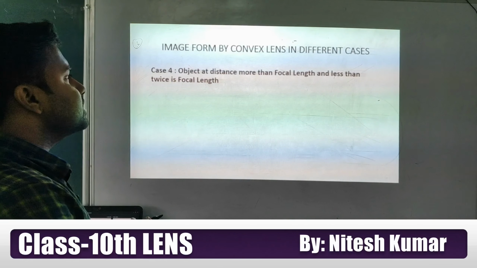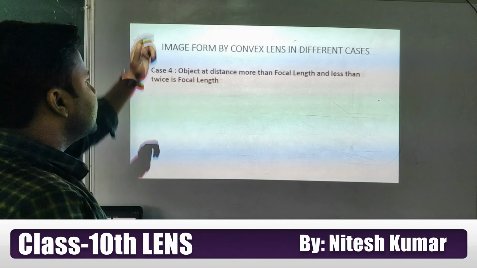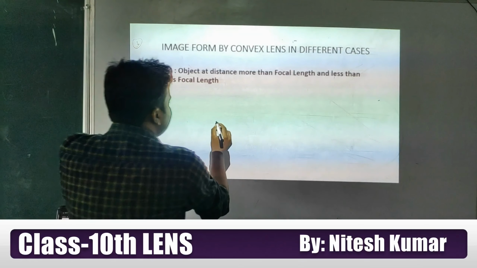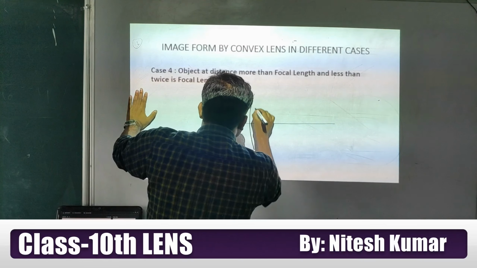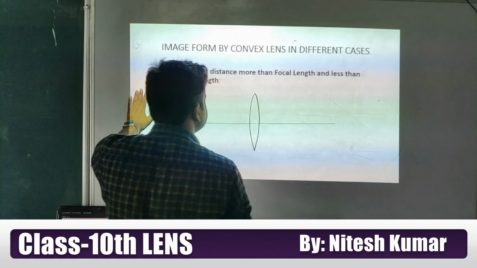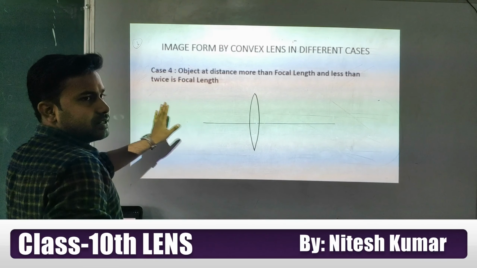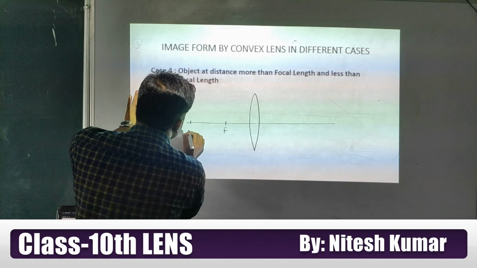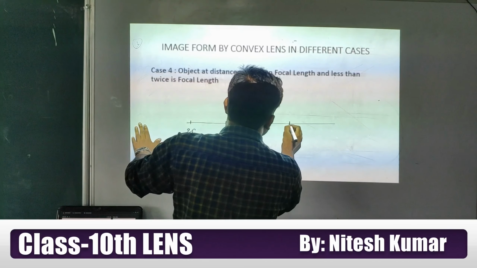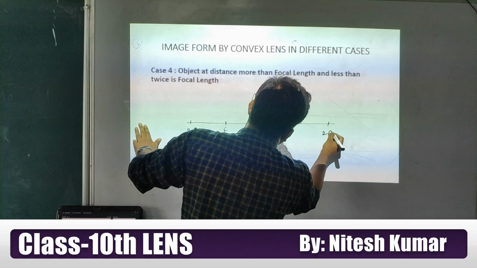Case number 4 is what? The object is at a distance more than the focal length and less than twice the focal length. It means the object is situated between F and 2F. So here, students, this one is the convex lens, this is the F and this one is the 2F, this one is the F and this one is the 2F.